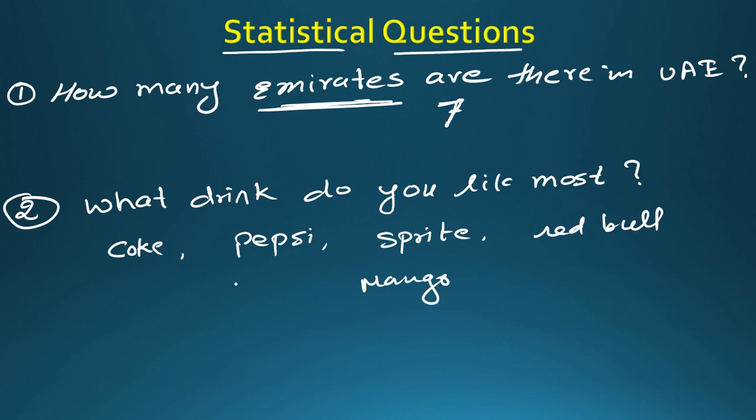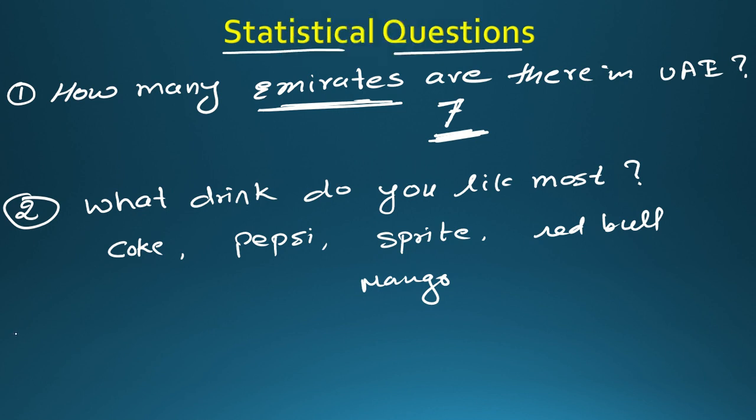So we have two types of questions. One question where answers will always be fixed, like the first question you see, whatever number of people you ask, the answer will remain the same. But in the second question, the answers will vary. If you have a big crowd, then you will have a big number of options there, so many drinks they will tell you.